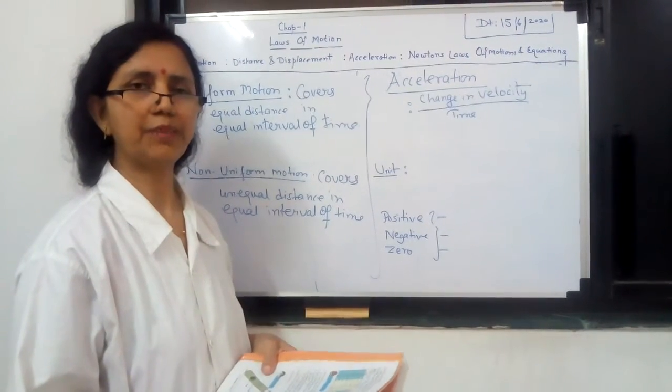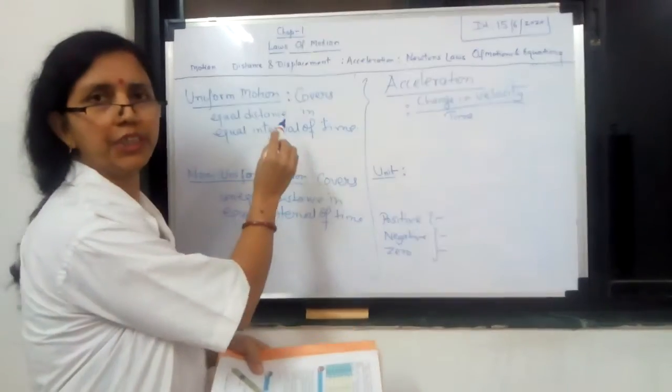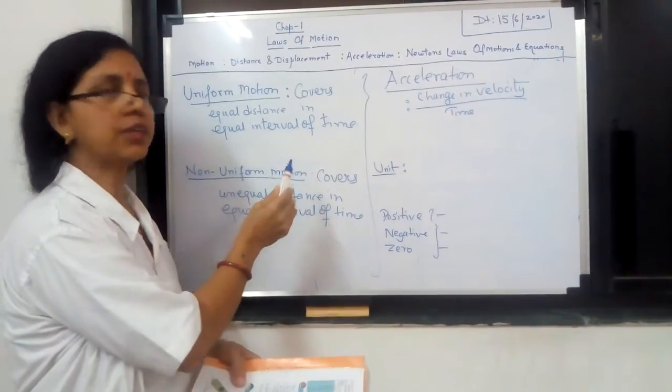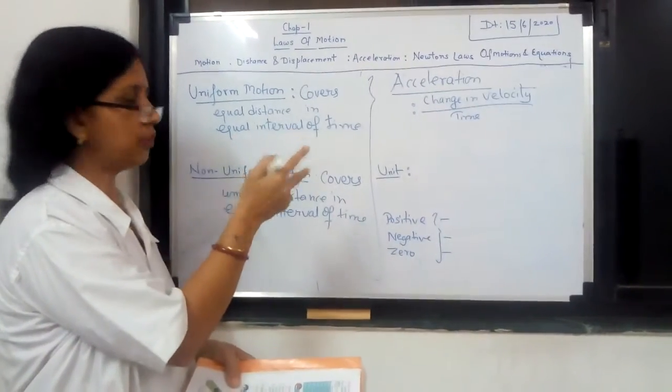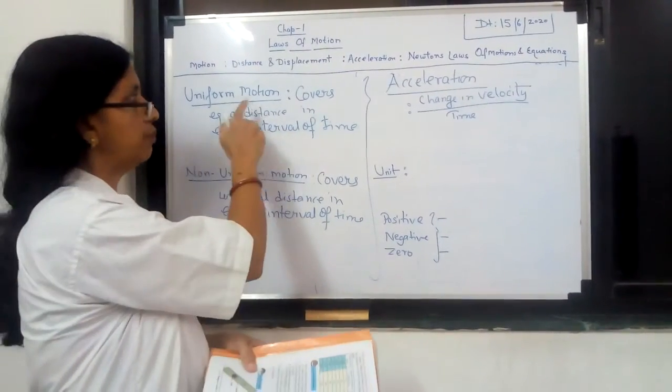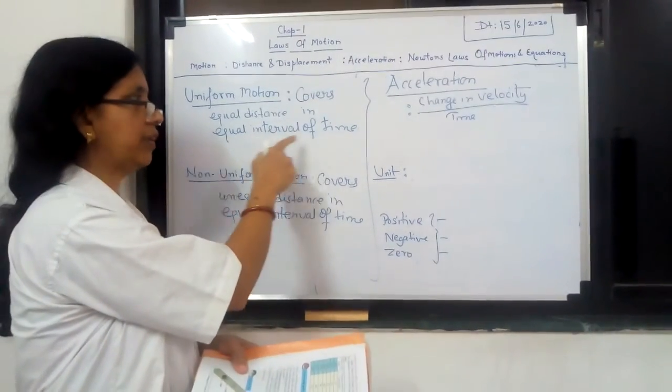Continue with the same chapter. Next topic is uniform motion and non-uniform motion. Uniform motion means what? When an object is in motion, that may be uniform motion, may be non-uniform motion. Uniform motion means it covers equal distance in equal interval of time.